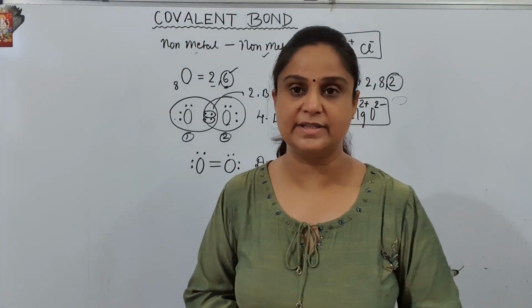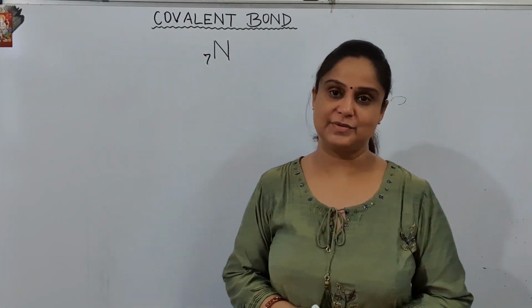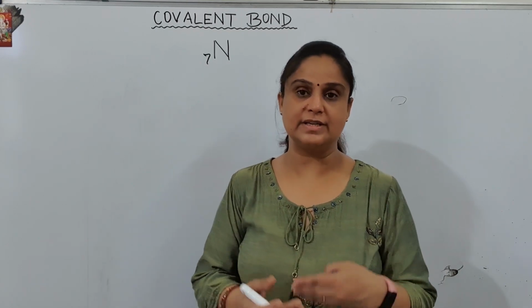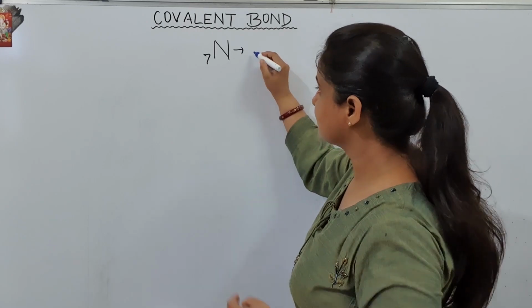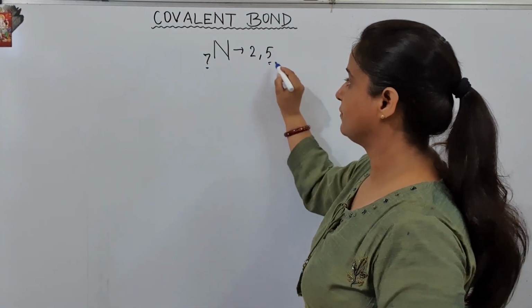Let us take one more example. Okay, let's see. Now I am taking the example of nitrogen. Let's see what is the condition for nitrogen, how many electrons it bonds and how many it is going to share depending on the situation. So let us see what is the situation for nitrogen. It is 2, 5. The outermost shell will have 5 electrons.